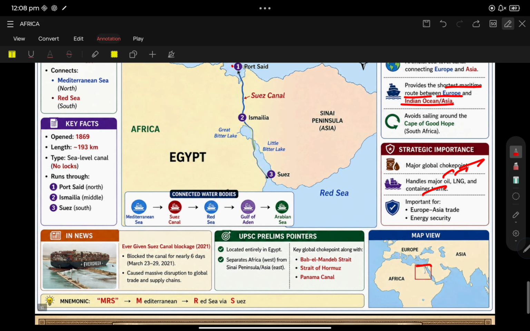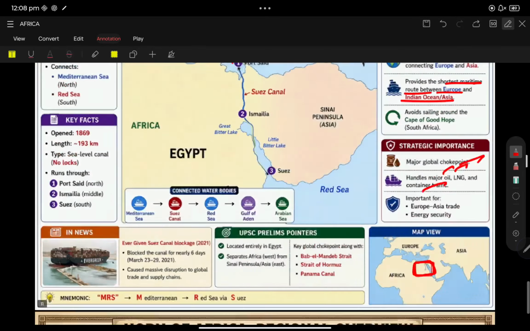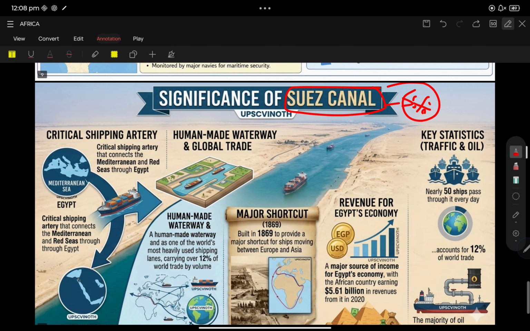So this is a strategic location, very important with respect to prelims. These are critical shipping arteries. It is located in Egypt, between the Mediterranean Sea and the Red Sea. It is a major source of income for the Egyptian economy, with the African country earning 5.61 billion dollars in revenue in 2020. It is the highest revenue earner for Egypt. It bypasses this point; initially ships would come via this route only.